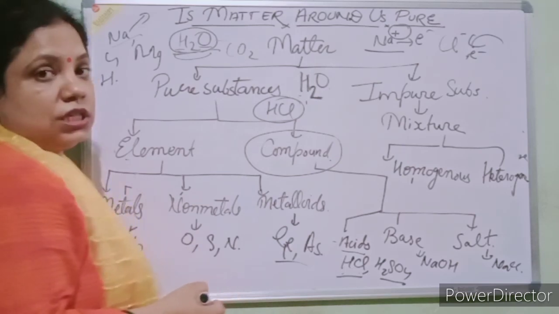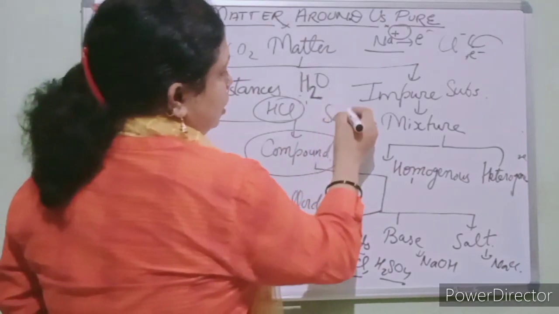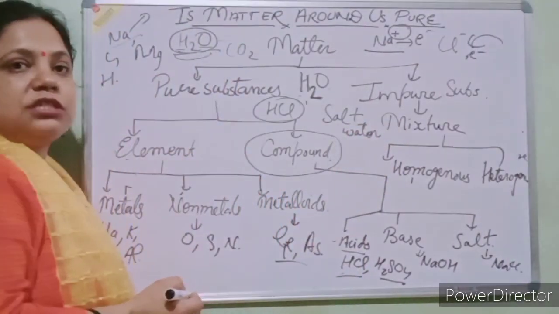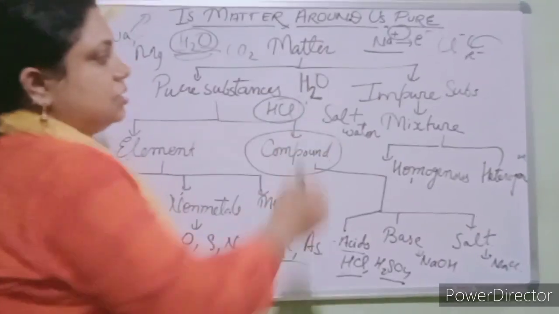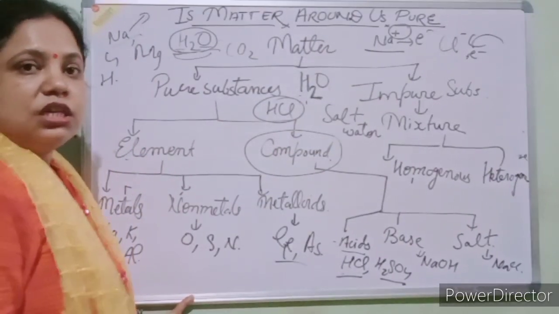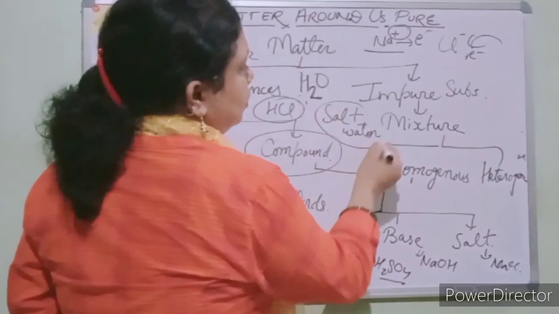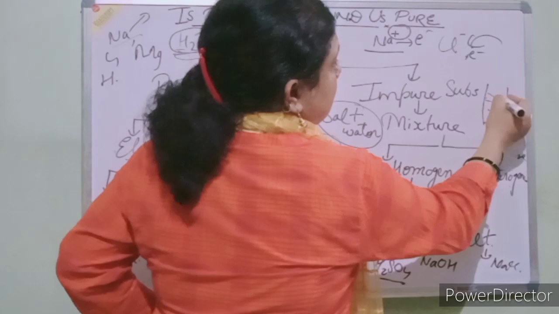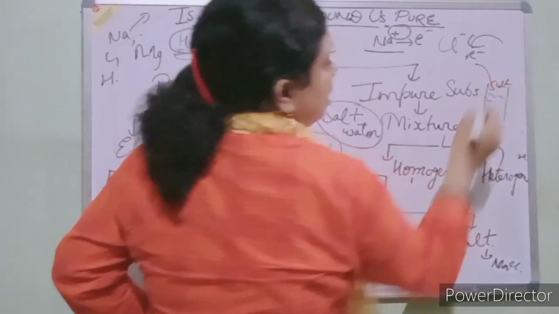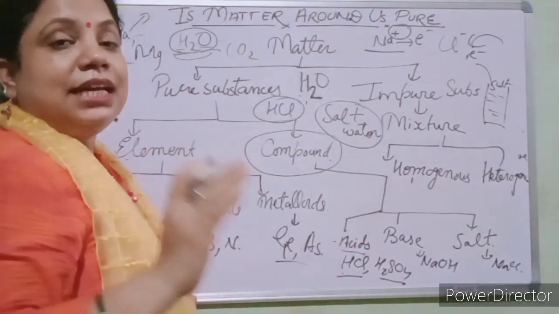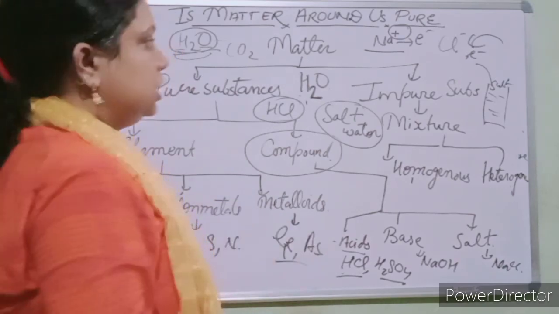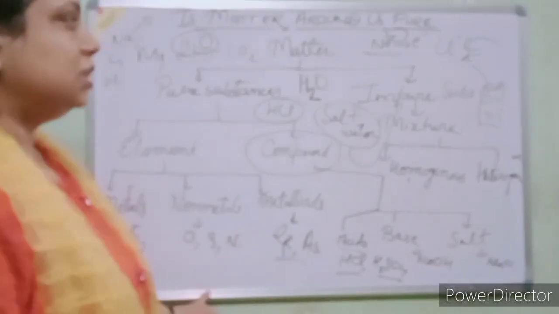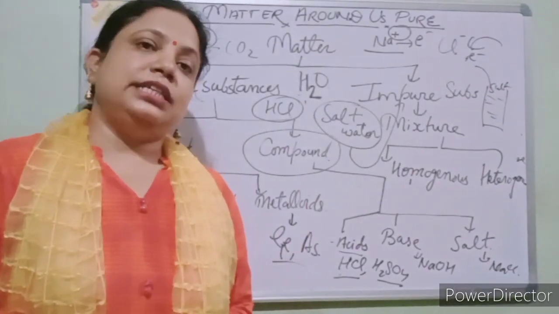Now suppose I give the example of salt water and ask, is it a pure substance or impure substance? It will be an impure substance because in 1 glass of water we can add 1 spoon of salt, or 2 spoons of salt, and they are not in fixed proportion. So we can say salt water is an impure substance, which is also known as saline water.